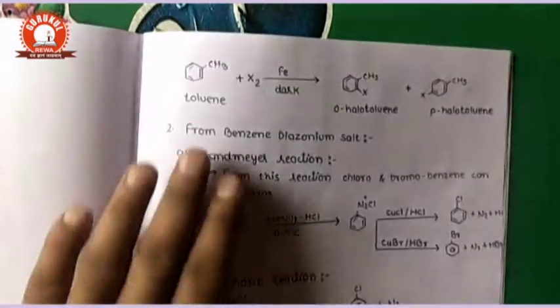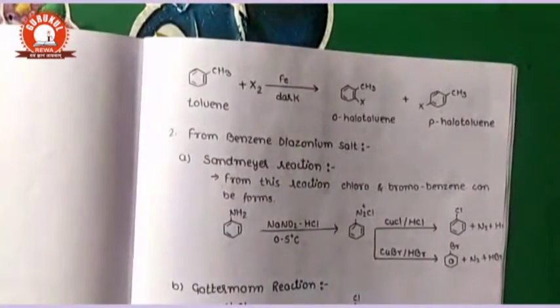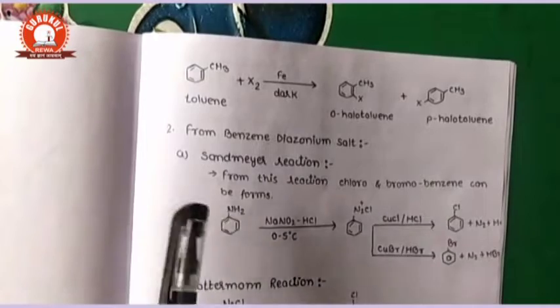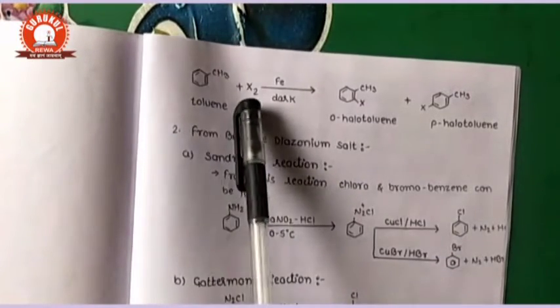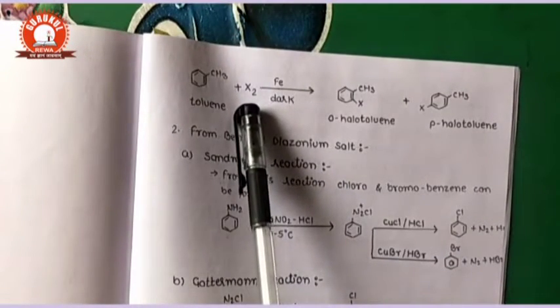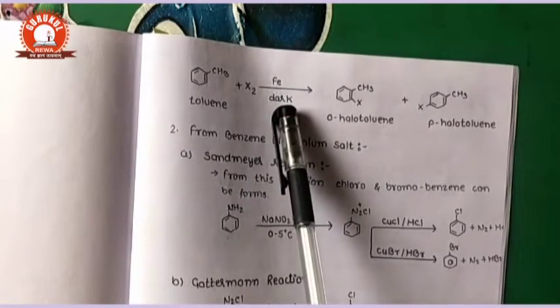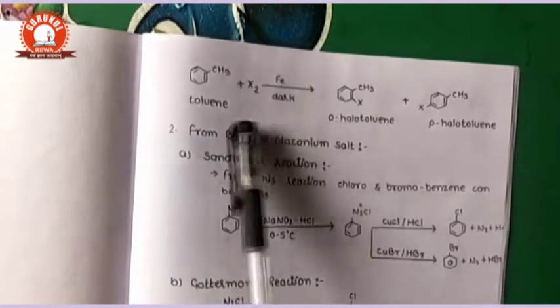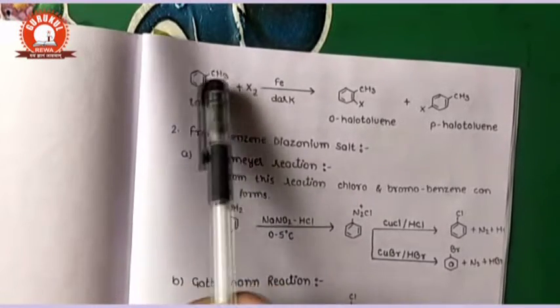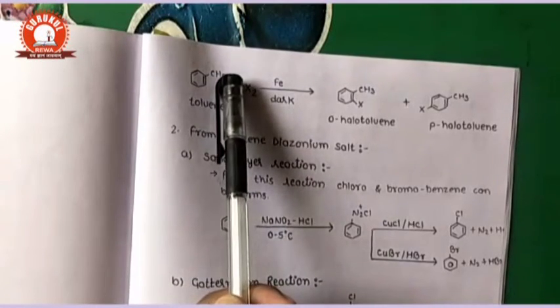If we see the next part, it is also an aromatic hydrocarbon, toluene, and when it reacts with the halogen, chlorine or bromine, in presence of Fe or dark, then, as you know, CH3 is ortho para directing.